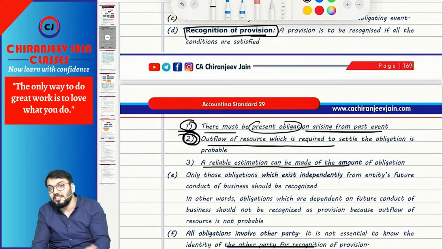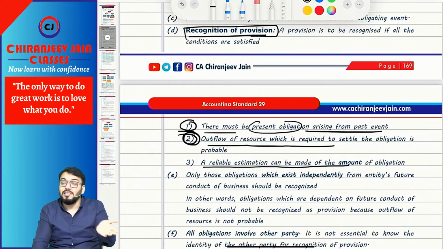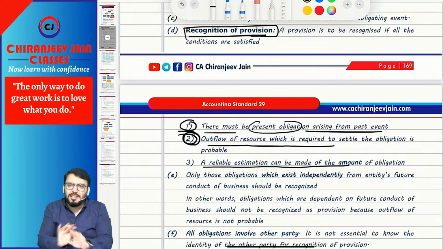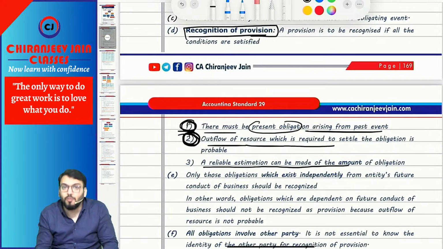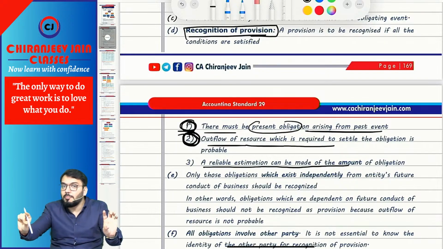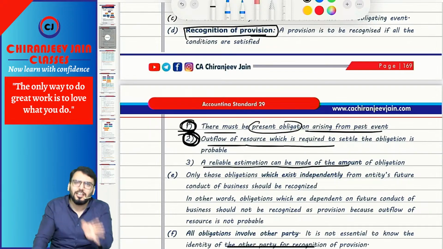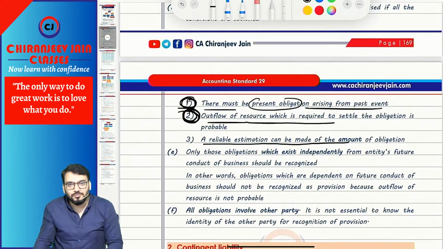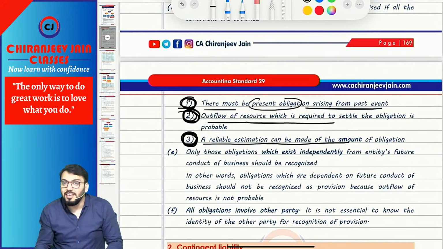Then once the first condition is satisfied, go to the second condition. The second condition deals with outflow. Outflow must also be probable. Then if the outflow is probable, can you estimate the amount of outflow? If yes, then recognize the provision. From an examination point of view, if the first two conditions are satisfied and the question is silent about the amount, always assume the amount can be estimated. Don't assume that the amount cannot be estimated, because we can estimate anything. Understood what I am saying? So from an exam point of view, if the question is silent, always assume the amount can be estimated.